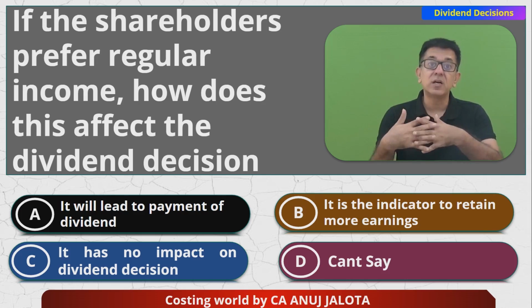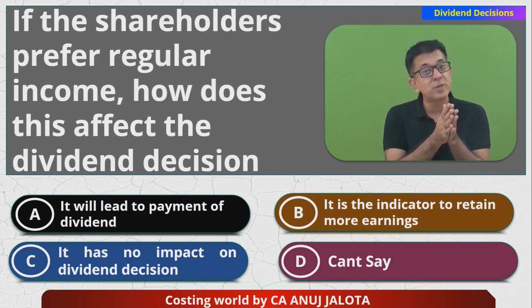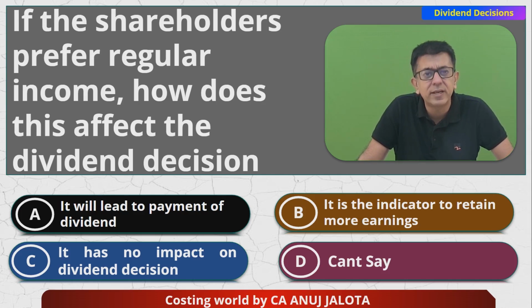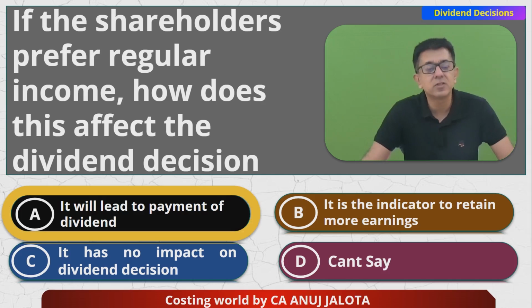In case of government companies, the government will always insist to the board that we should declare a high amount of dividends to our shareholders. So out of the four options, I guess the answer should be A over here. That should be the correct answer. Yeah, that is the correct answer.